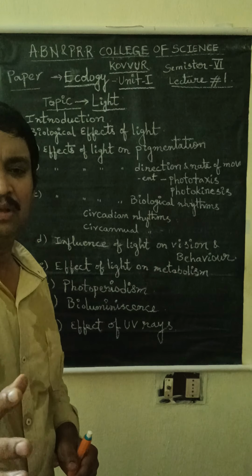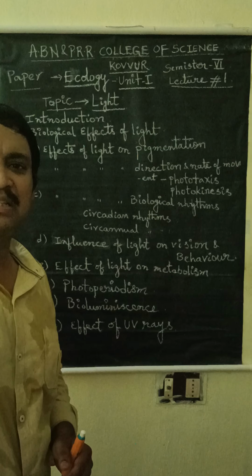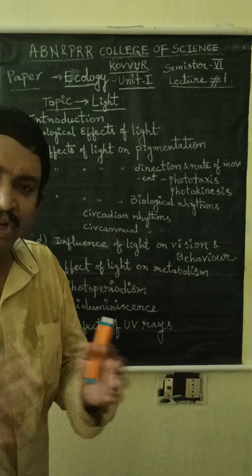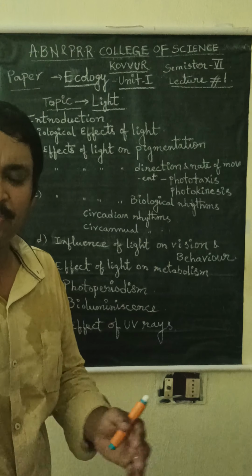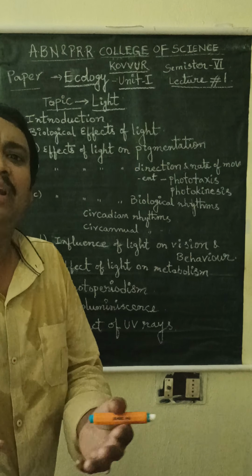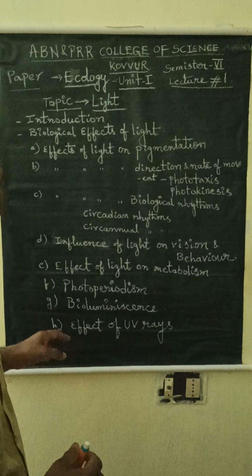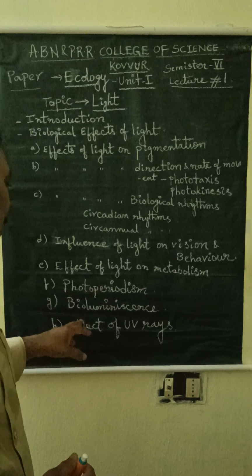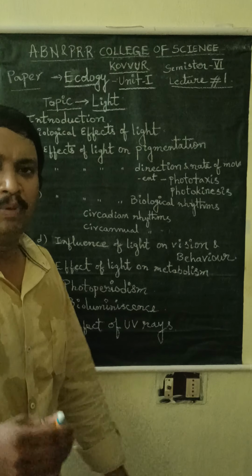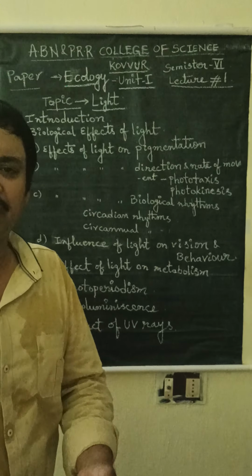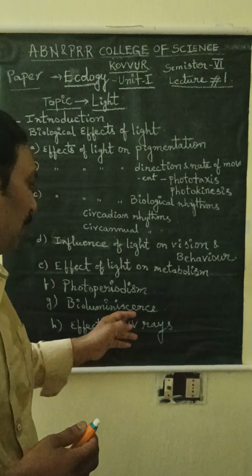At that light, all animals feel comfort, and above or below the critical photoperiod, they feel discomfort. So that is called photoperiodism.